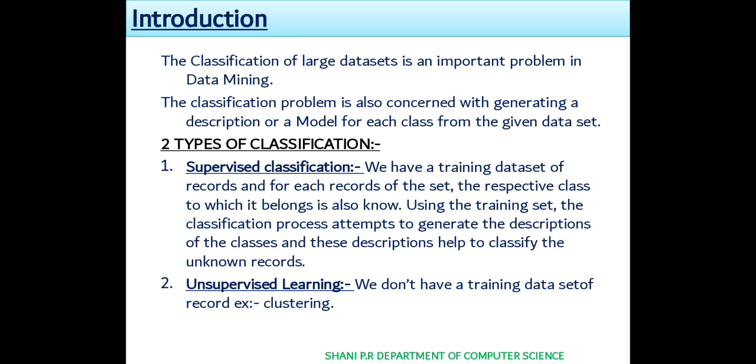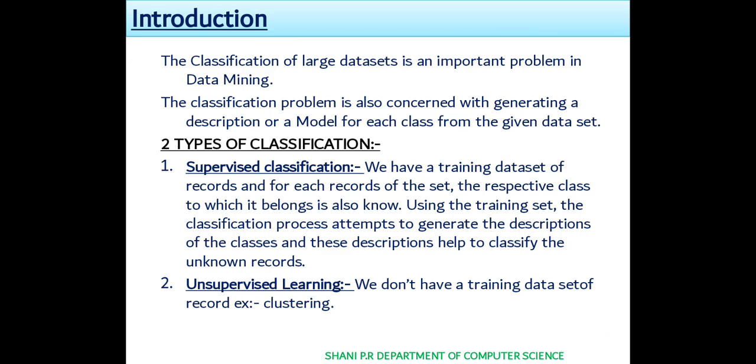While considering the training data set, we will generate some classes by calculation for the classification problems. By using that we can find the unknown records, and we can produce the output by knowing the classes.